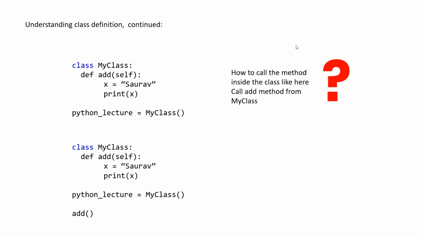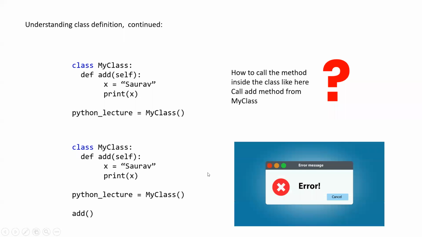Let me check your responses. Why not, Sanskar? And what will be the correct method? Python lecture.add. We can't call them directly. That's correct. If we try to do this, we will get an error.